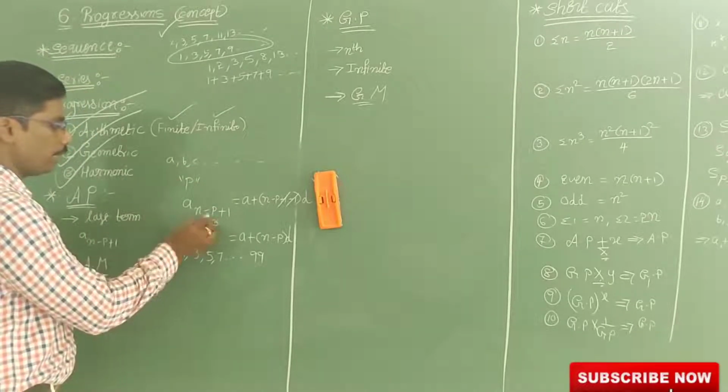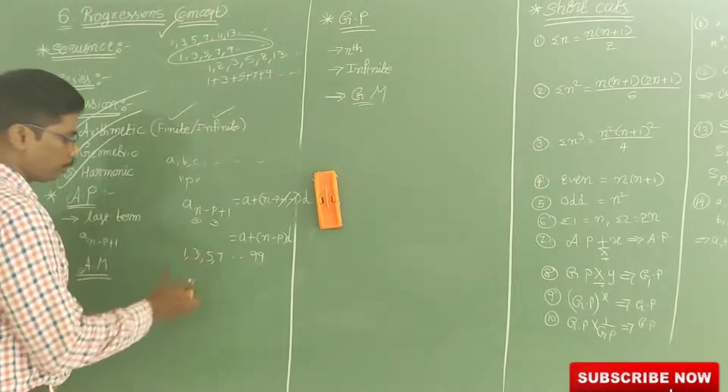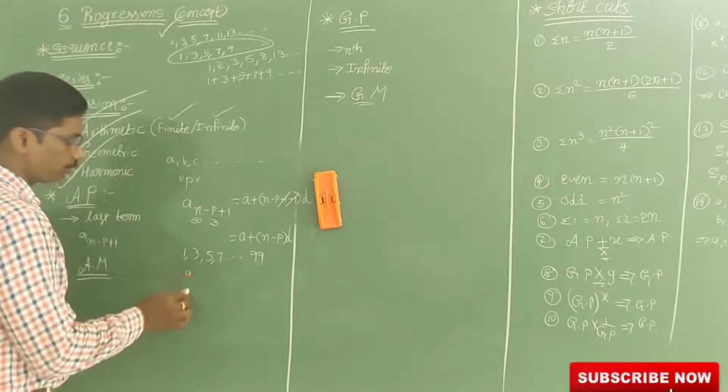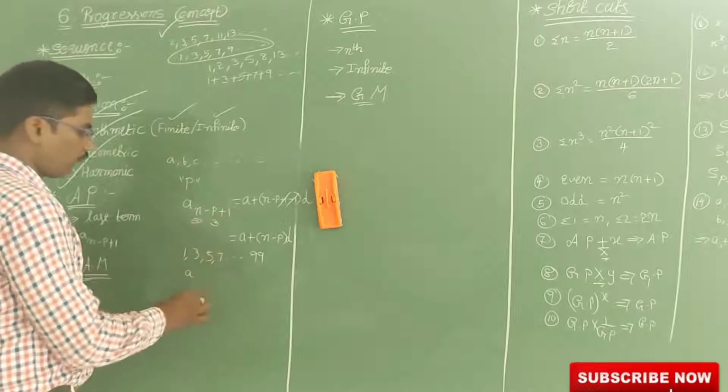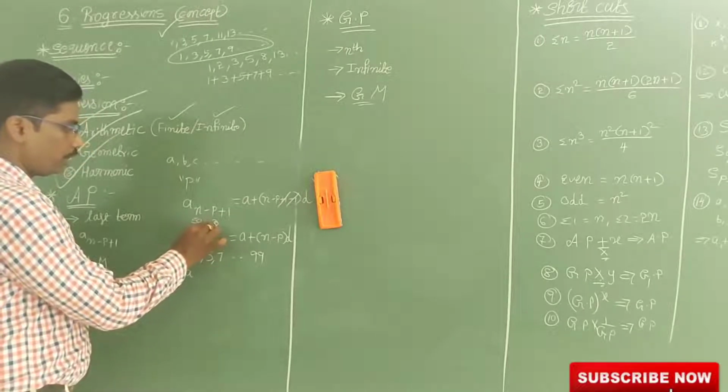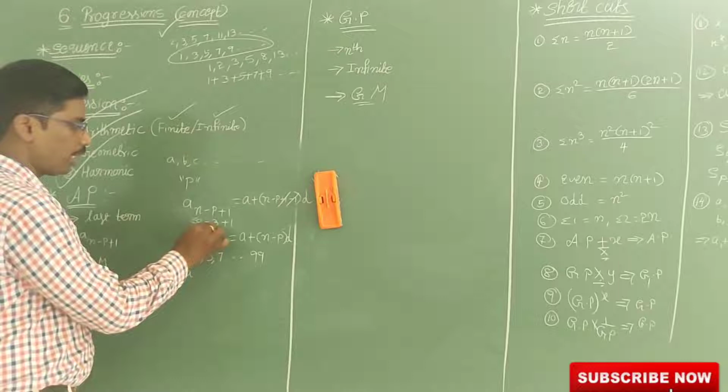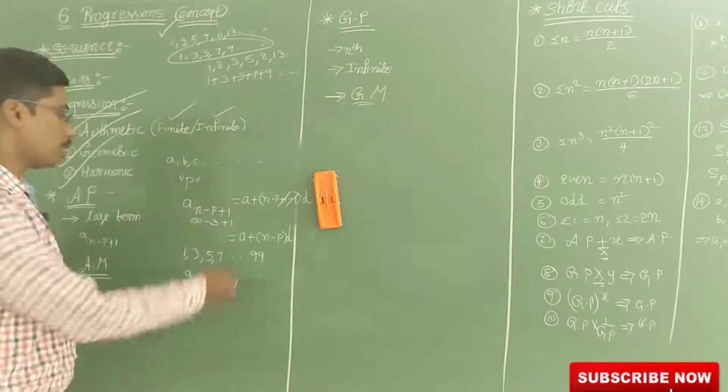So here the P value is 3, the n value is 50. So substitute here: 50 minus 3 plus 1. So the third term from the last means 50 minus 3 plus 1. 50 minus 3 is 47, 47 plus 1 is 48.